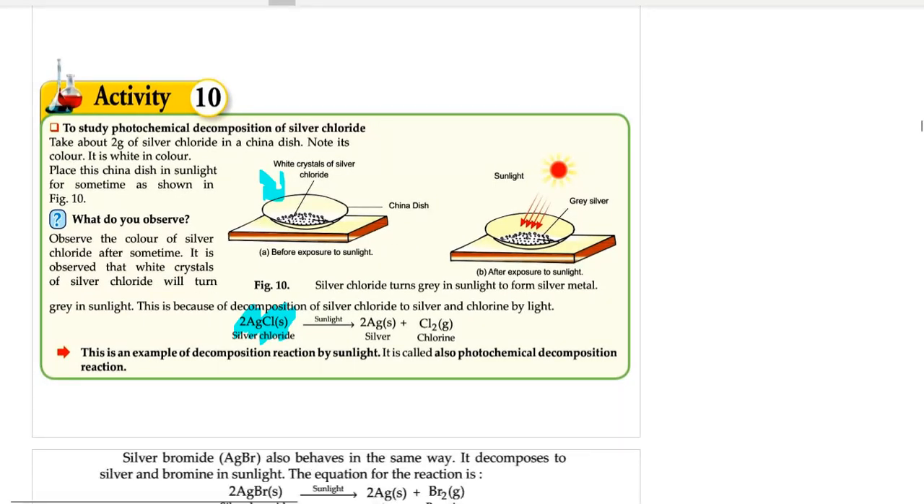Okay. So when you put this china dish containing white crystals of silver chloride in sunlight, silver chloride slowly starts decomposing with the help of sunlight and gets converted into silver and chlorine gas. Silver is left behind, which is a shiny gray colored metal, and chlorine gas is evolved. So this decomposition has taken place with the help of sunlight. That's why it is also known as photochemical decomposition.